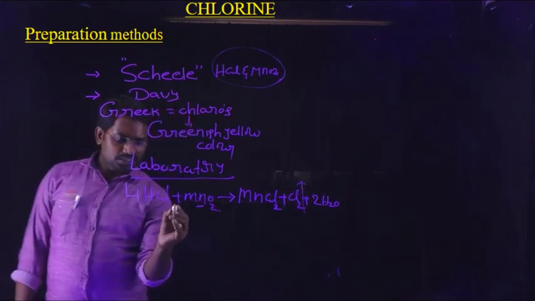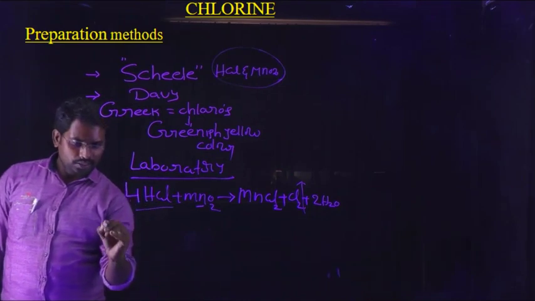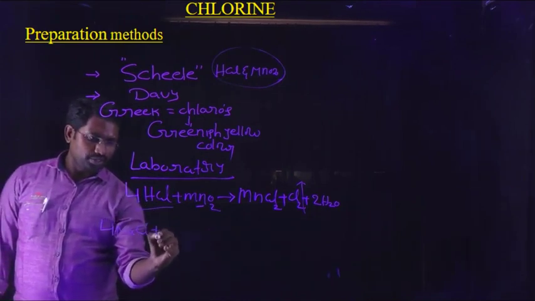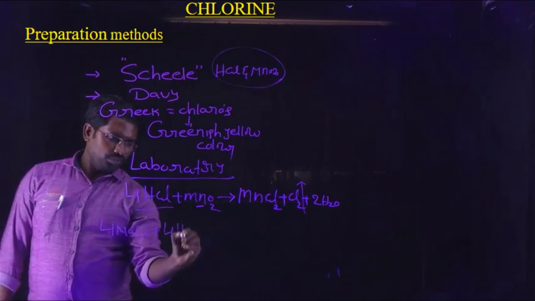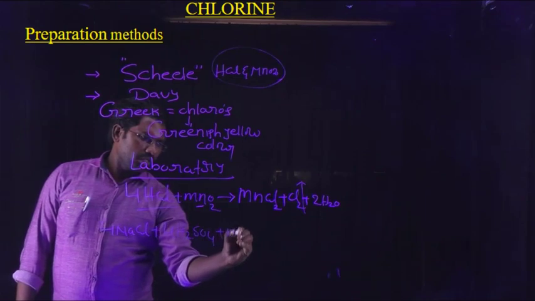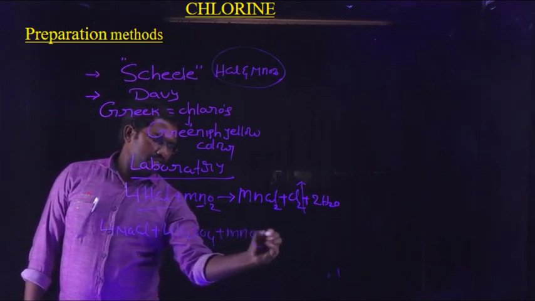In place of HCl, we can take a mixture of sodium chloride and sulfuric acid. A mixture of sodium chloride and sulfuric acid can also react with manganese dioxide.